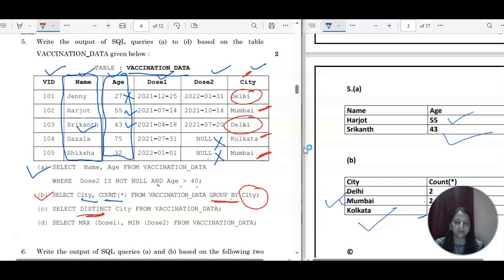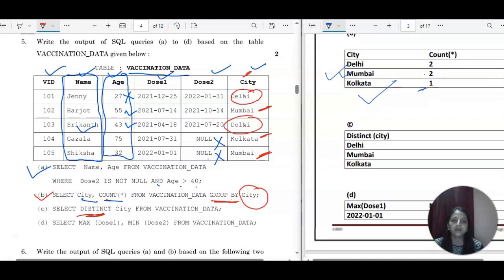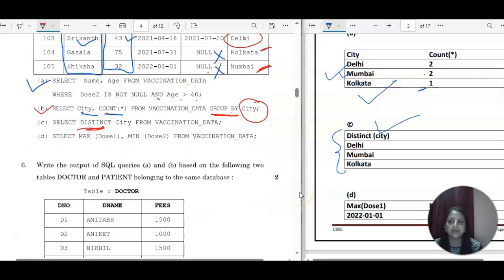Okay. Because they are asking you to display only 1 time. Distinct Delhi, Mumbai and Kolkata. That is the correct answer, right? So this is the third one. Now the fourth one is select max.